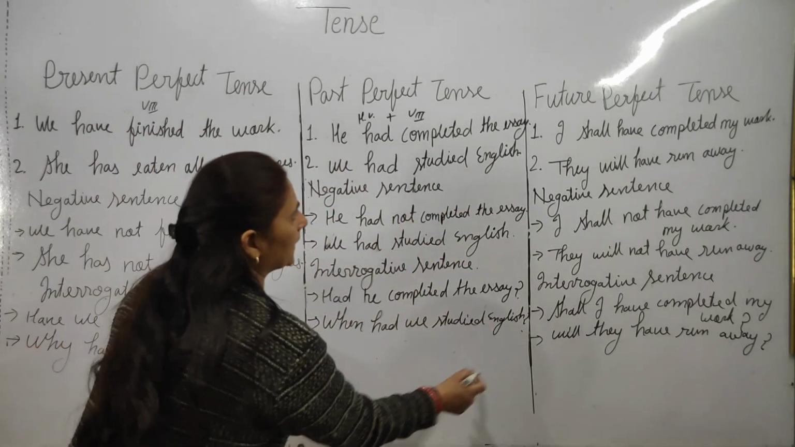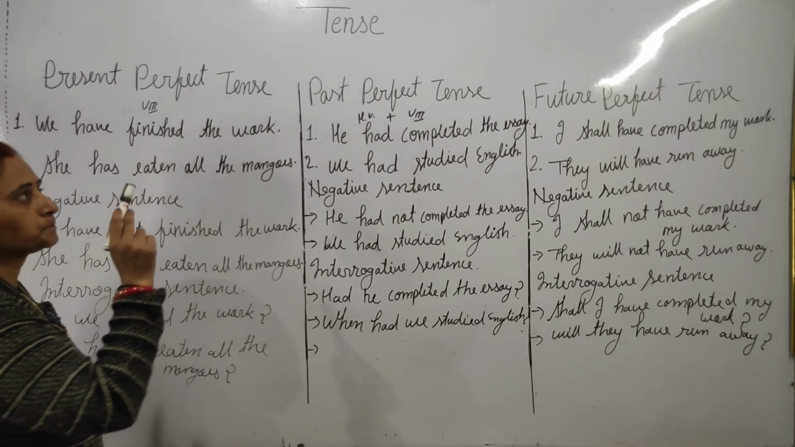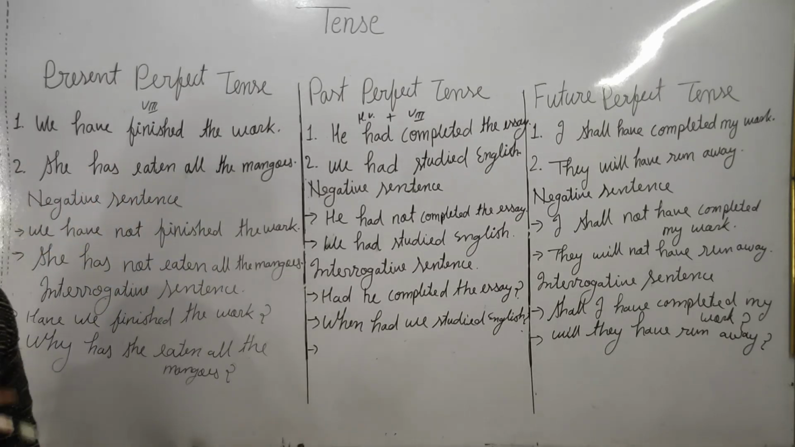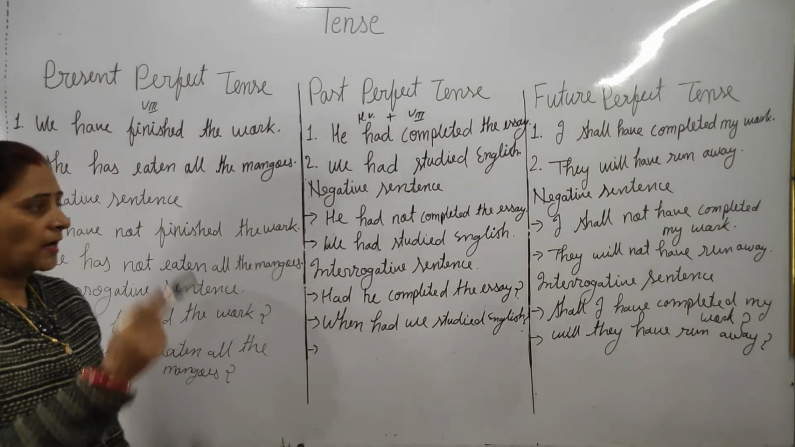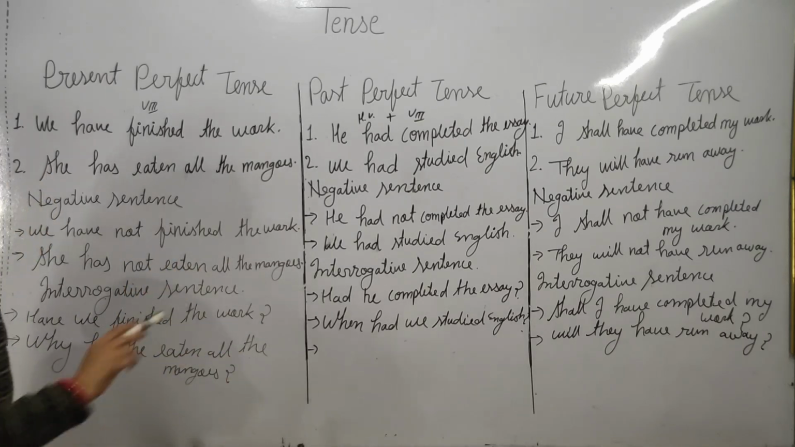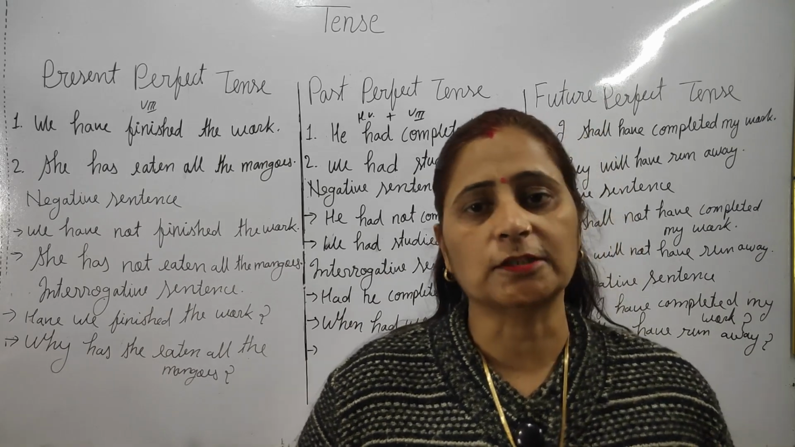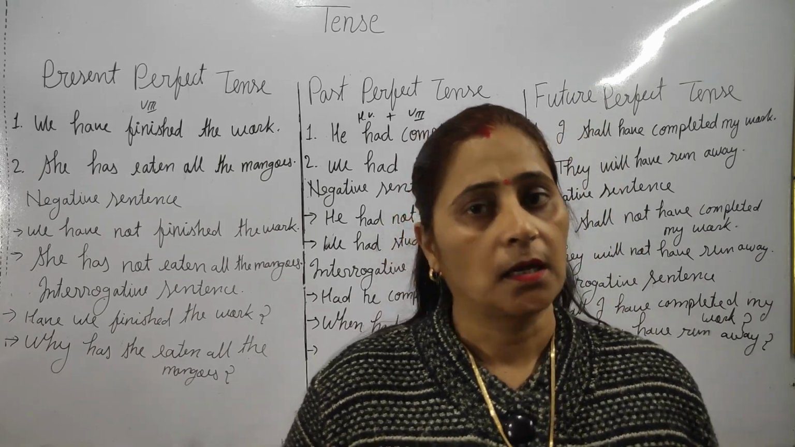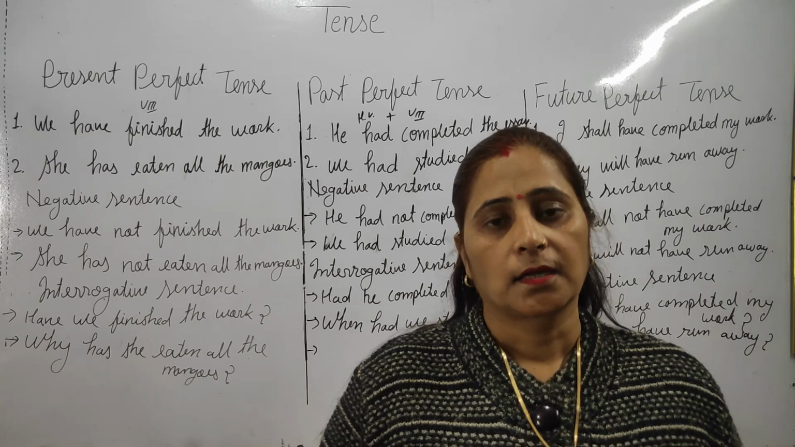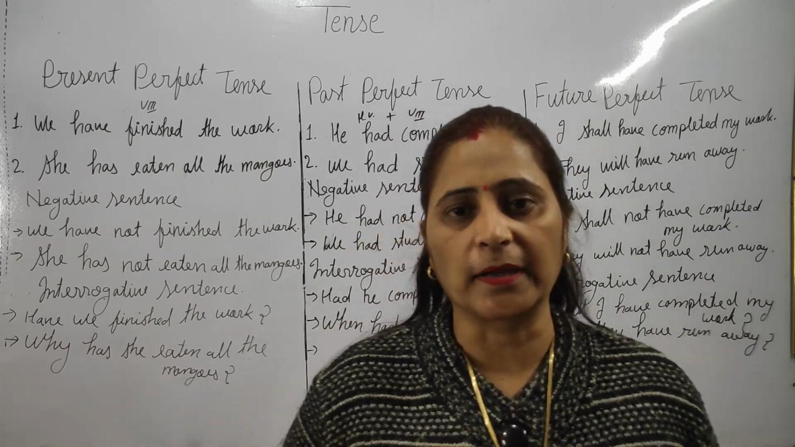So now I have completed the explanation of the perfect tenses: present perfect, past perfect and future perfect. Okay, negative and interrogative sentences. So now you can note it down. So students, it was the explanation of the perfect tense, present, past and future. So I hope it would be clear. Your doubts would be clear.